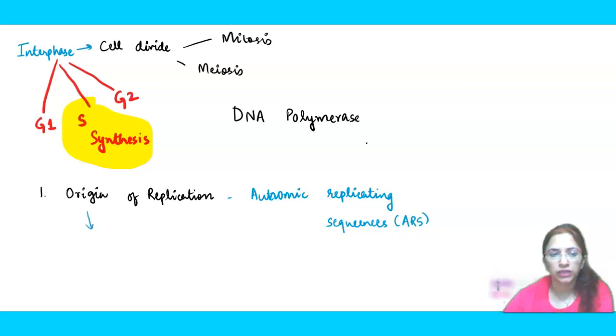This ORI means abbreviation of origin of replication. So once the ORI site is defined, this is the point where the replication has to start. Now the second point would be these bases like adenine, cytosine, thymine, guanine, they will be activated, right?